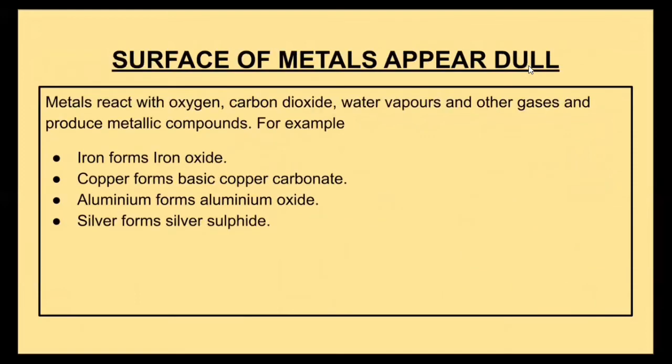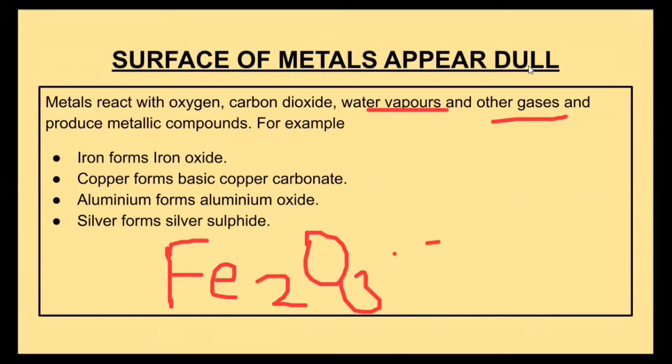The metals react with oxygen, carbon dioxide, water vapors and other gases, and produce some compounds. That is why the metals appear dull. A very good example is rusting of iron, where iron oxide is formed by the reaction with water and oxygen present in the atmosphere.